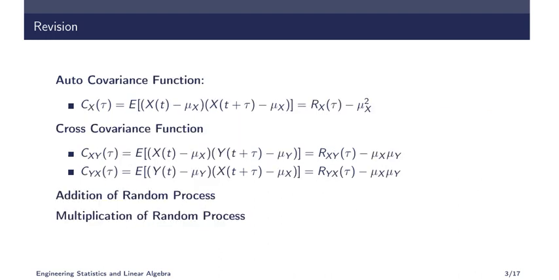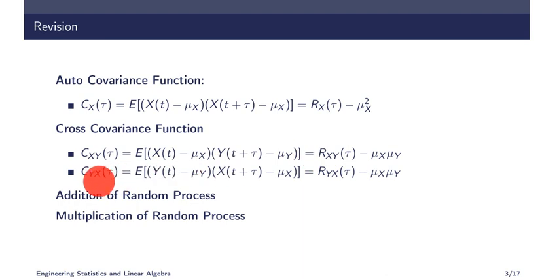Similarly, we have seen the autocovariance function Cx, that will be expectation of x of t minus mu x into x of t plus tau minus mu x. So if you simplify this one, you will get Rx of tau minus mu x square. That is, autocovariance is equal to autocorrelation minus square of the mean. Similarly, you can find the cross covariance also as Cxy is equal to Rxy minus mu x mu y.